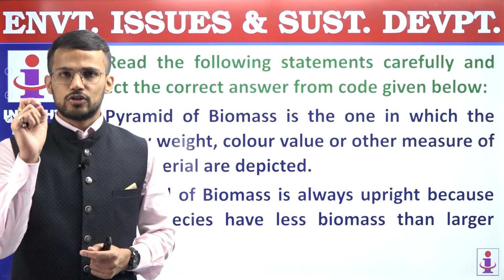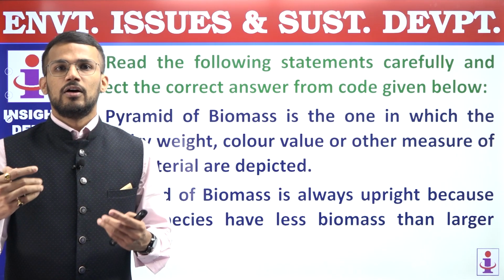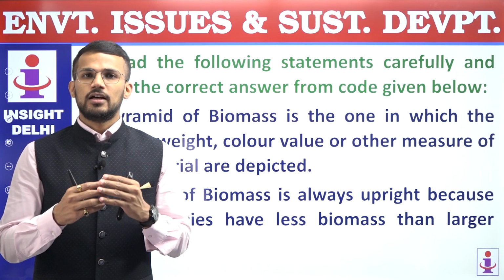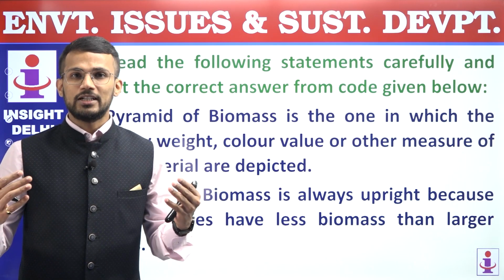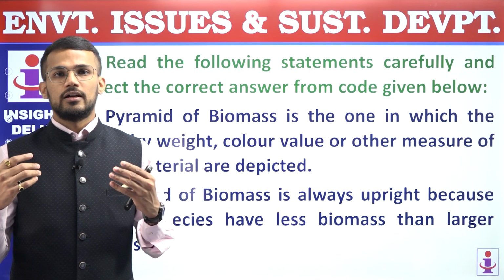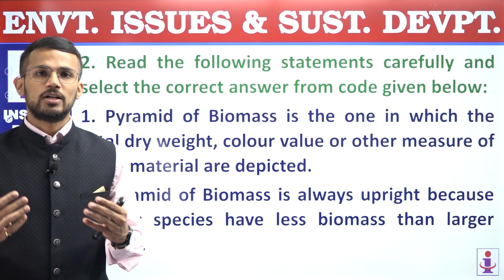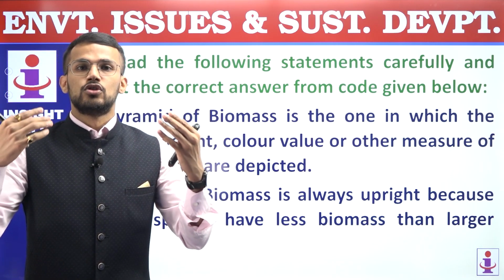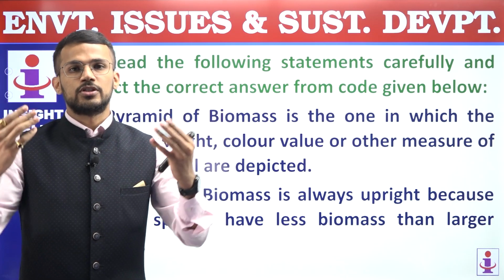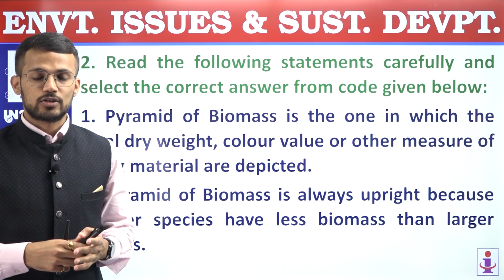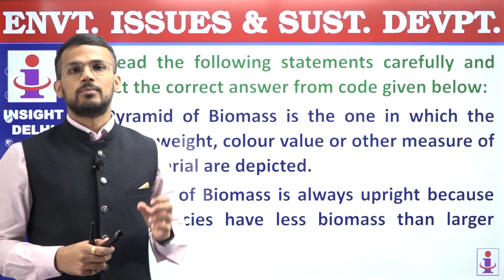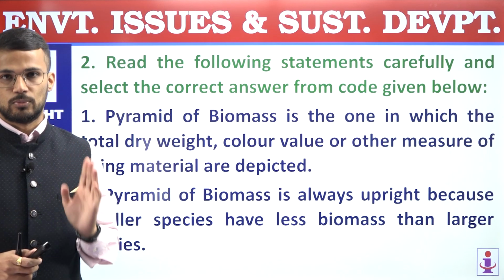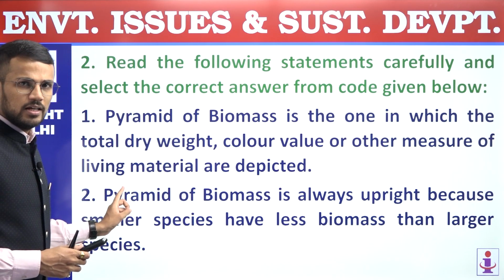Because despite the small mass of, let's say, phytoplanktons, which are producers in the aquatic ecosystem, as they have a huge number, cumulatively they will have a biomass which will be lesser than the higher species like zooplanktons or even higher species like, let's say, blue whales. And that's why in the aquatic ecosystem, the pyramid of biomass is an inverted pyramid of biomass. So the second statement, that's why, is incorrect.